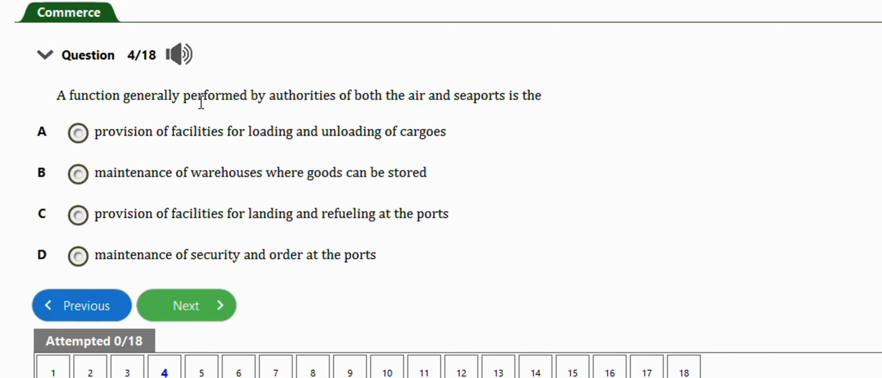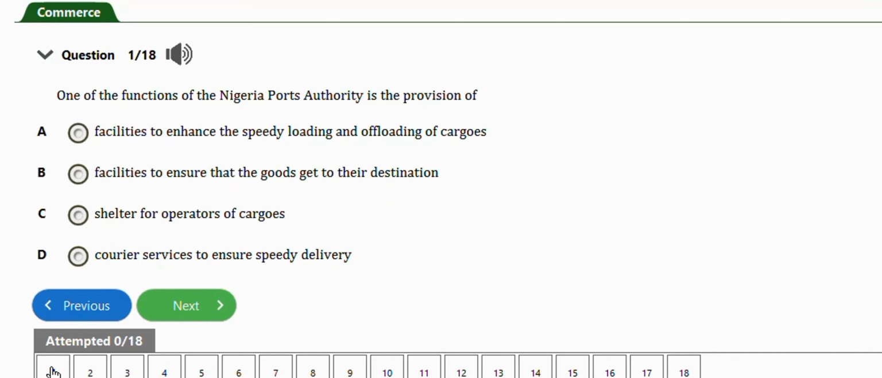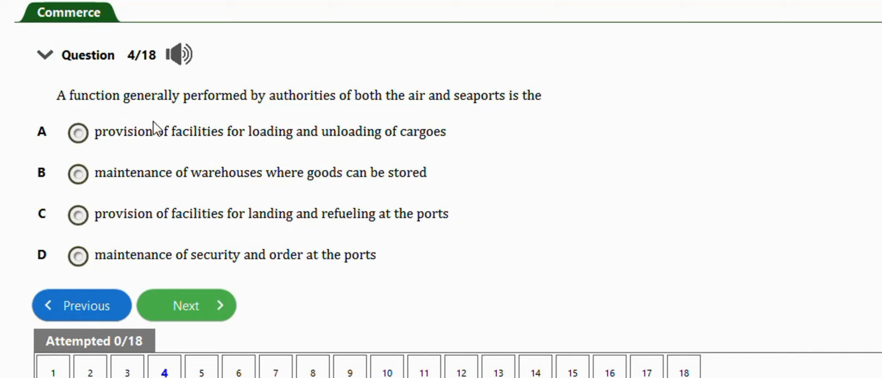Next question, very important. It says a function generally performed by authorities of both the air and sea port is the provision of facilities for loading and unloading of cargoes, maintenance of warehouses where goods can be stored, provision of facilities for landing and refueling of ports, maintenance of security and others at the port. So I think this is a repeated question. I think this should be question 1. Let's check port authorities. Yeah, it is the same thing. So the right answer here is option A. Provision of facilities for loading and unloading of cargoes.